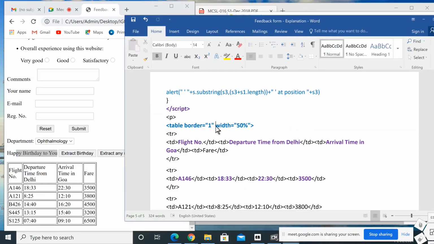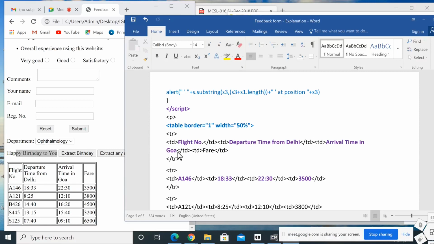So table border equal to 1, width equal to 50%, table row, then table data, flight number. It will print flight number over here. Then we close that table data, and it will move to the next column. Again, table data, departure time from Delhi, it will be printed over here. Then we close the table data, again we start another table data, and it will move to the next column.